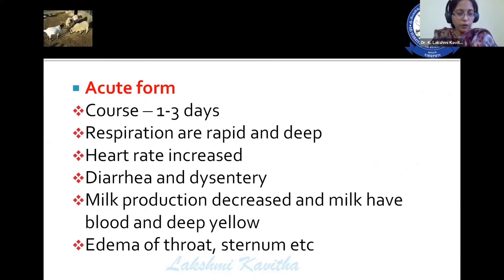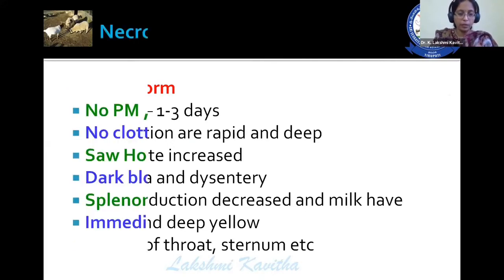And in case of acute form, the course is about 1 to 3 days. Respirations are rapid and deep. Heart rate is increased, with diarrhea and dysentery. Milk production is decreased if that animal is in milking. Edema of the throat and sternum is observed in some animals.